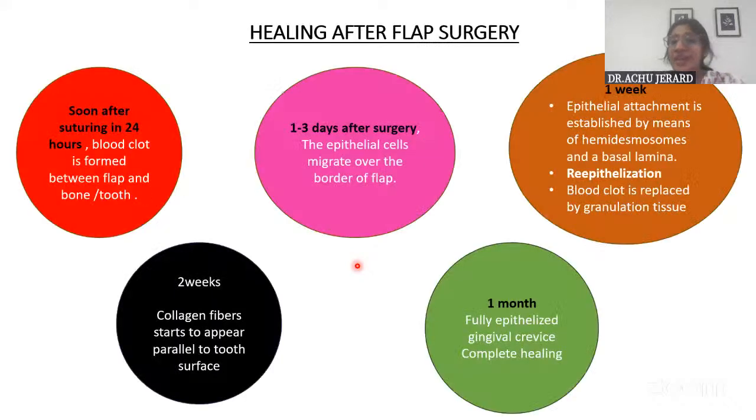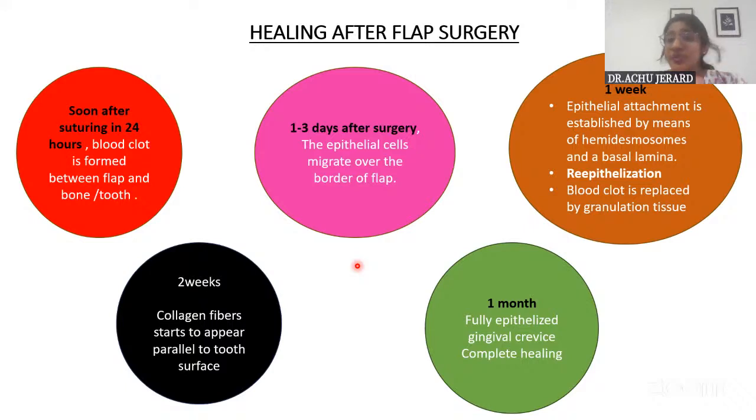And then finally, healing after flap surgery. Soon after, when any healing question comes, you will not remember the entire thing. So what you need to do is write the time period and the relevant changes that happen within that time period. That is sufficient. So soon after suturing, within 24 hours, a fibrin blood clot will be formed between the flap and the root.